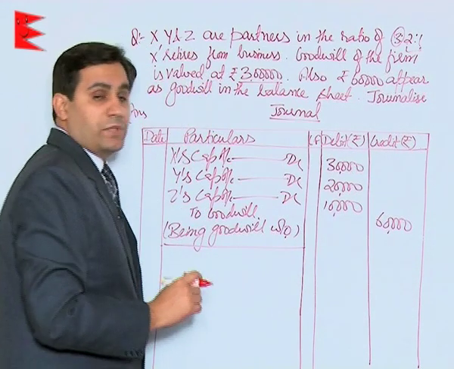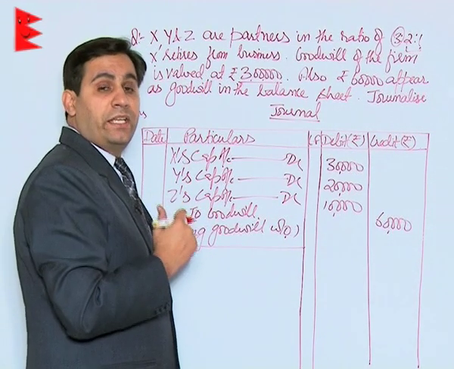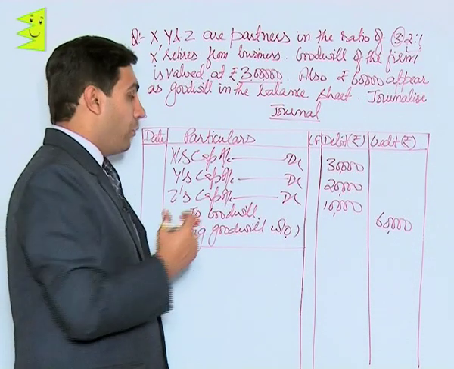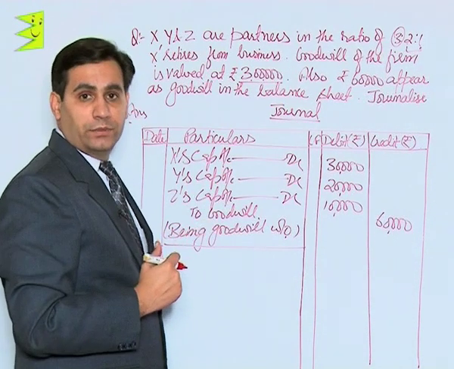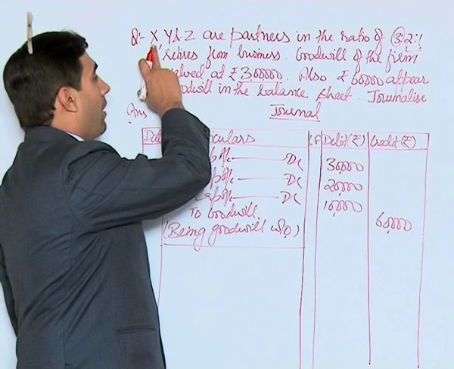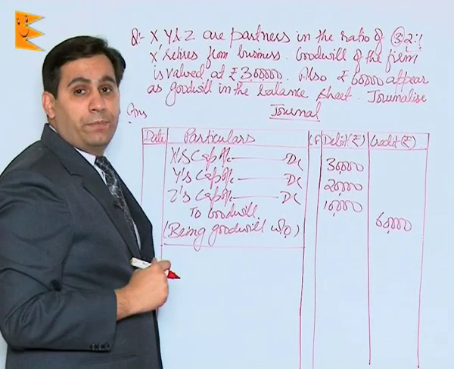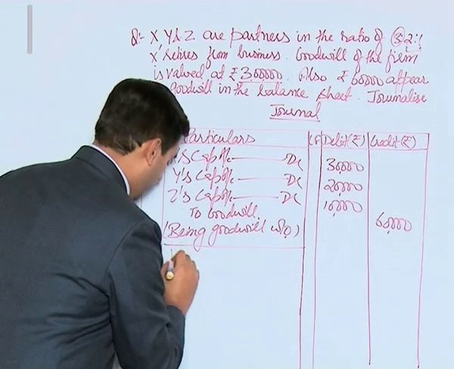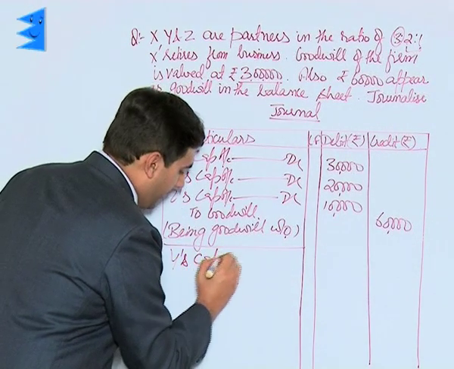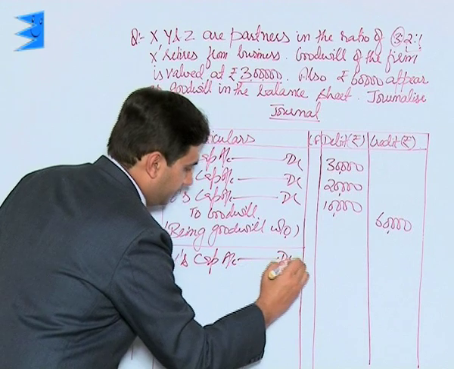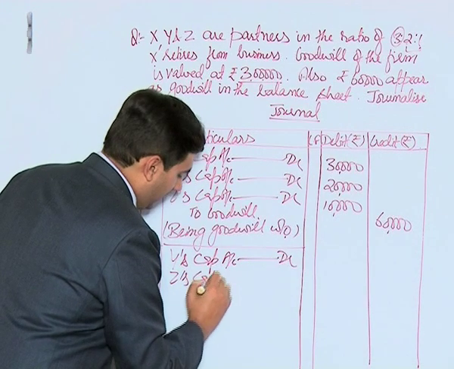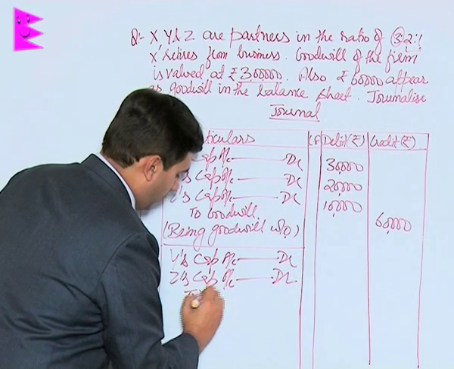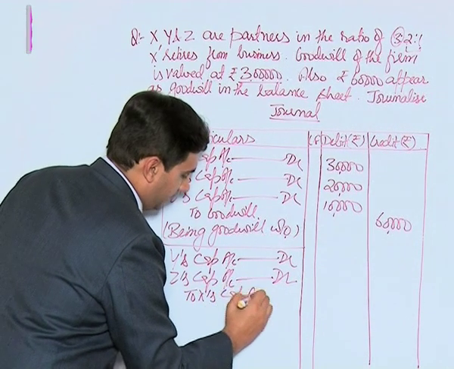Now students, coming to the entry through which the continuing partners or the gaining partners will compensate the retiring partner. That is, Y and Z are the continuing partners here and they have to compensate X. So entry would be Y's capital account debited, Z's capital account debited to X's capital account.